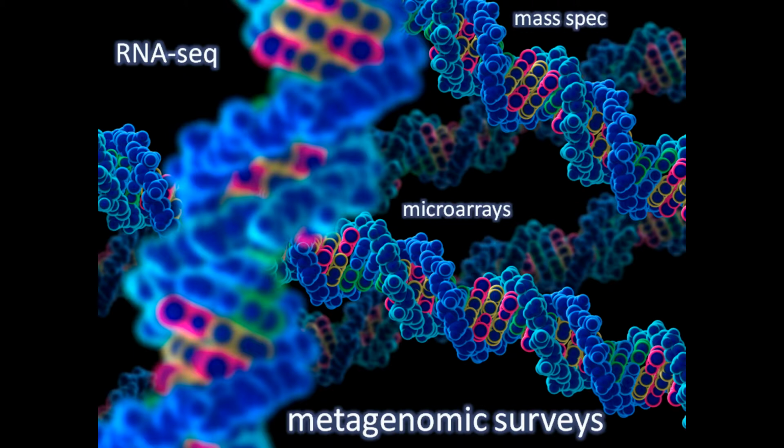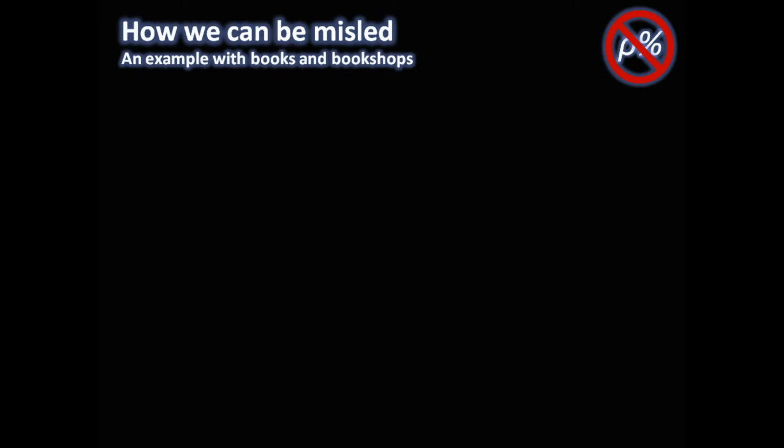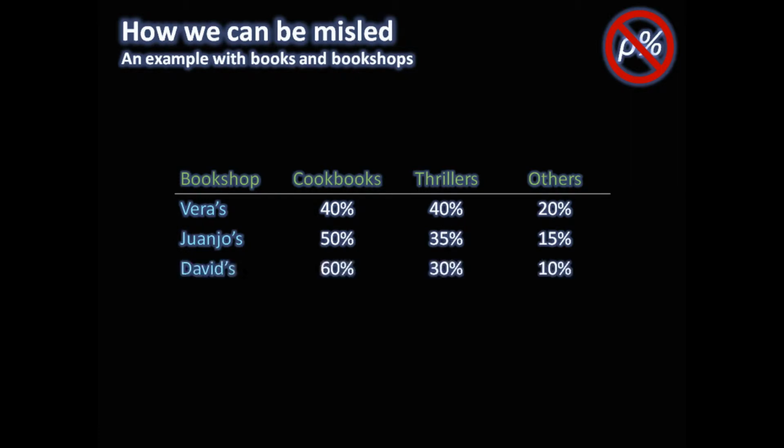However, to ensure that this video makes sense to a wide audience, we're going to use an example based on books and bookshops. And since we can only readily visualize data in 3 dimensions, we will look at 3 categories of books: cookbooks, thrillers, and all others. Our interest focuses on cookbooks and thrillers and the relationship between their sales in 4 different bookshops. Let's plot the percentages of cookbooks and thrillers sold at the bookshops.